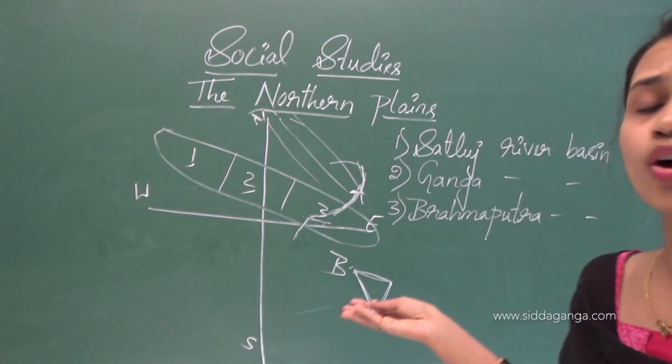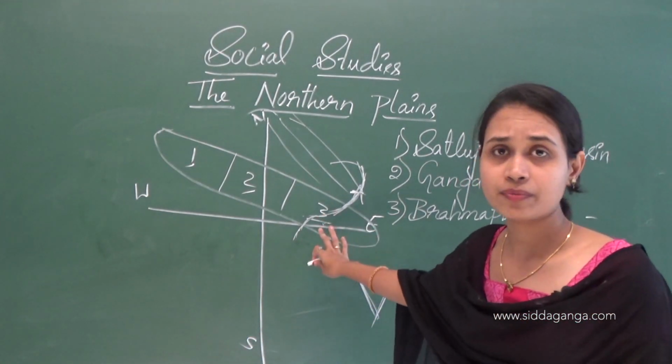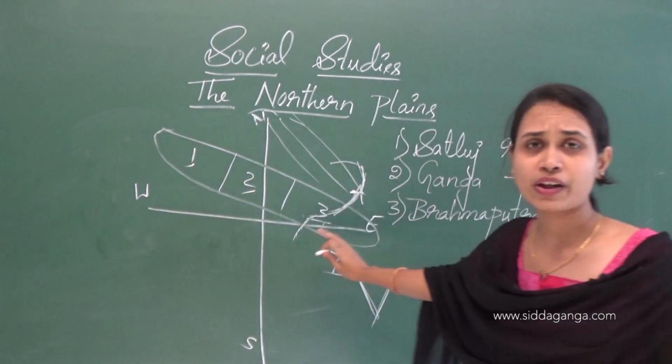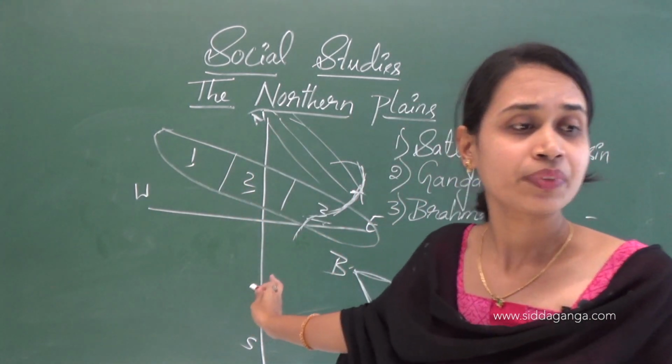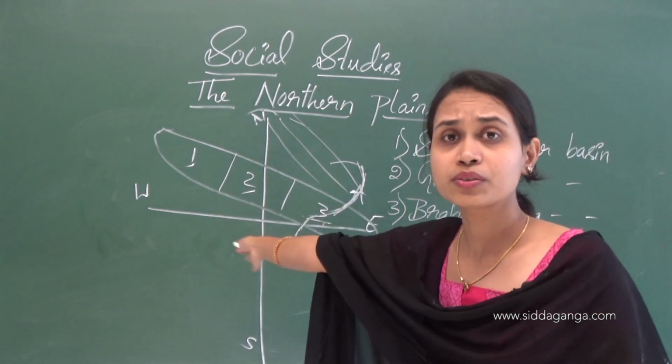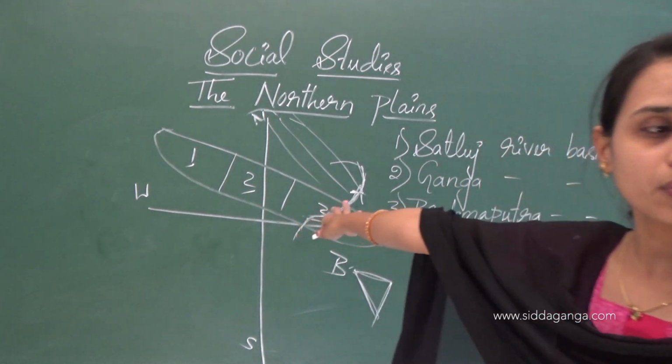As the northern plains are very fertile, many crops are grown here.